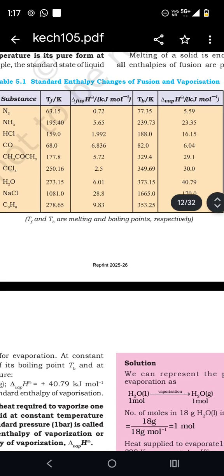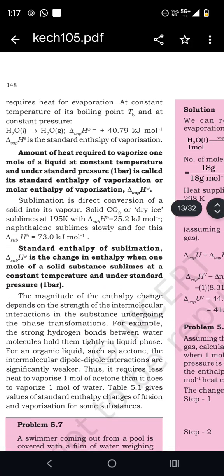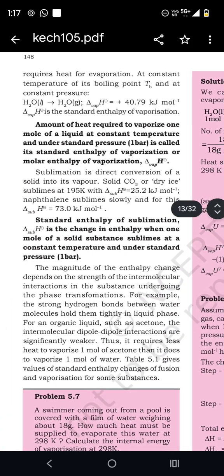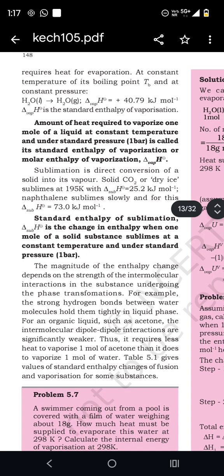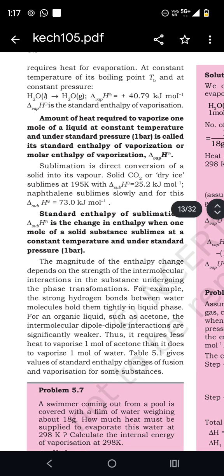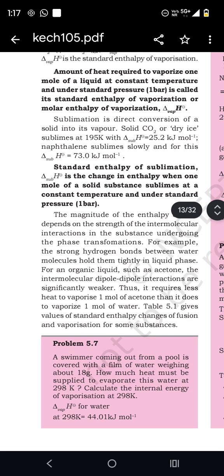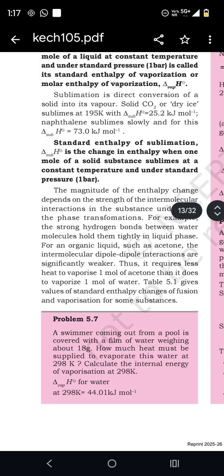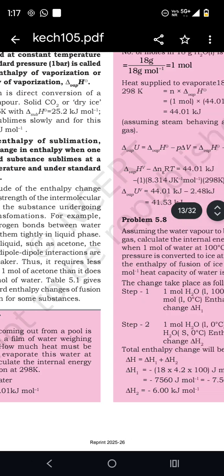Standard enthalpy change of fusion, and then vaporization. The amount of heat required to vaporize 1 mole of a liquid at a constant temperature and under standard pressure is called the standard enthalpy of vaporization. Standard enthalpy of sublimation is the change in enthalpy when 1 mole of a solid substance sublimes at a constant temperature and under standard pressure of 1 bar.